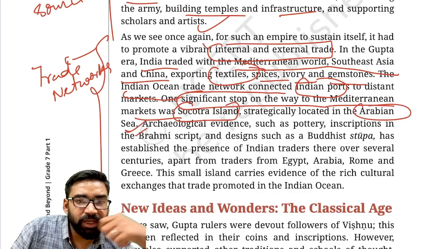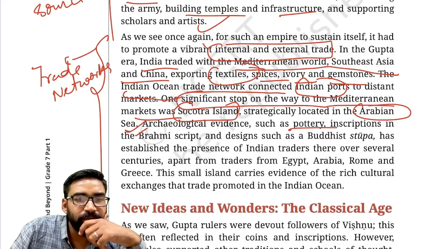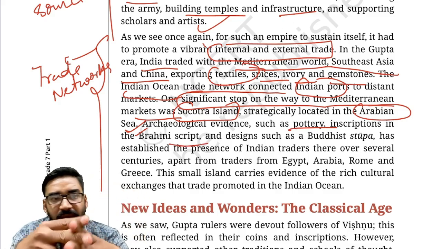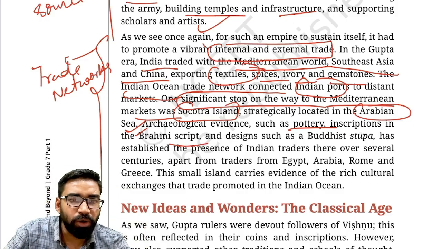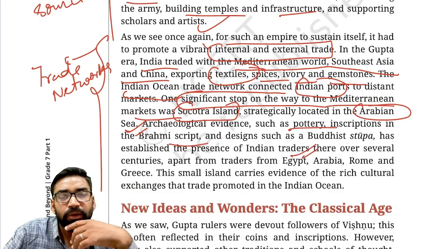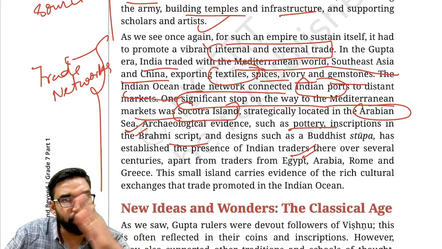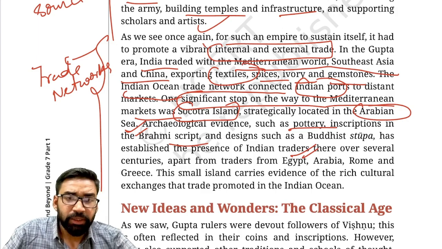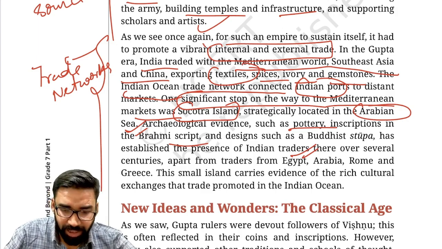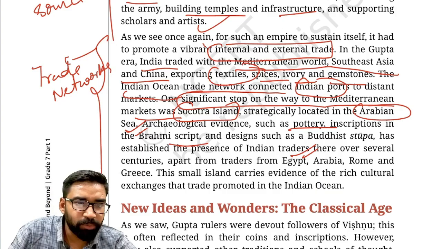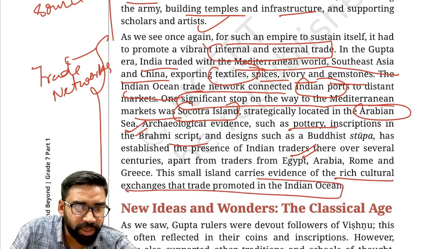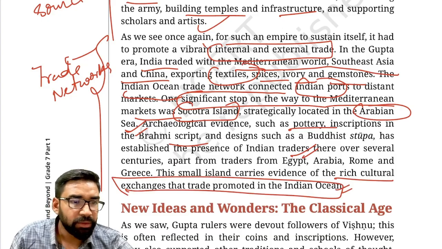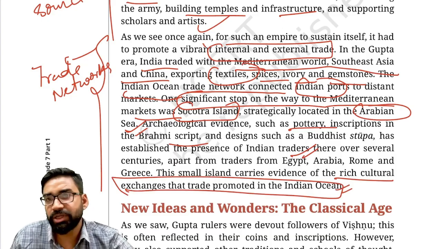Archaeological evidence like pottery, inscriptions in Brahmi script, and designs like Buddhist stupas have established the presence of Indian traders for several centuries, apart from the traders from Egypt. So remember this: Gupta rulers promoted rich cultural exchanges through trade and commerce in the Indian Ocean region. I hope this much is clear to all of you.